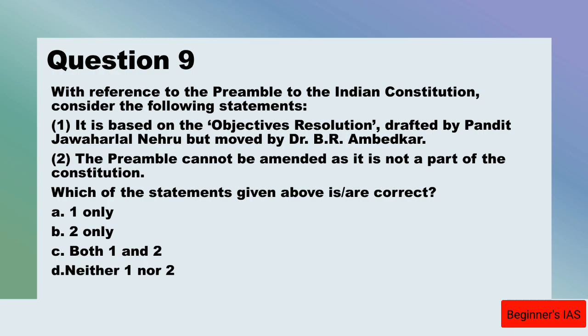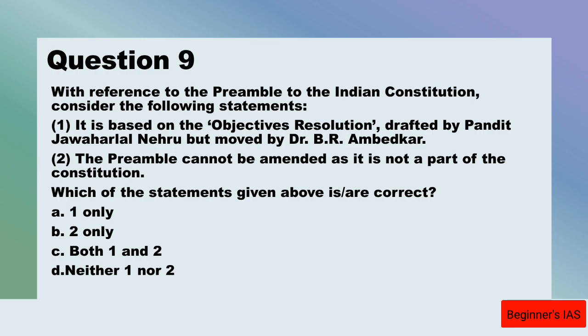If you take both the statements, both are incorrect, since it is based on the objective resolution drafted by Pandit Jawaharlal Nehru and adopted by the Constituent Assembly.